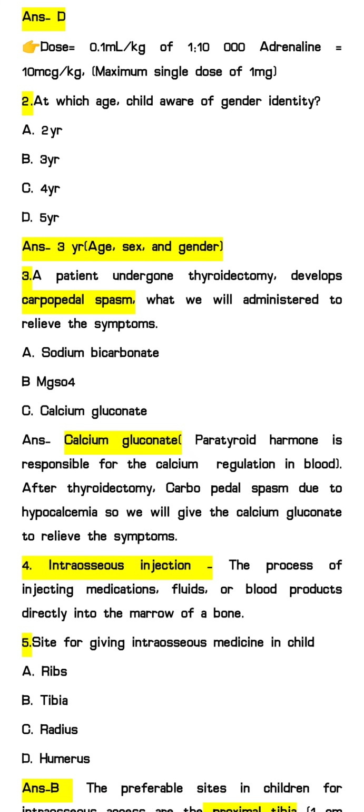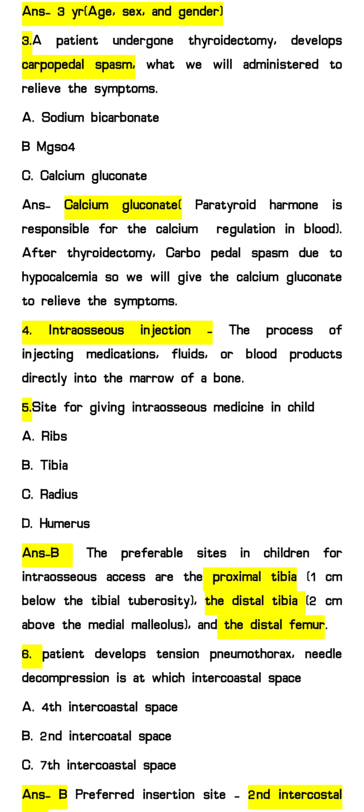Answer will be C. Okay, next question, fourth question: intraosseous injection. Let's see what is intraosseous injection. It is the process of injecting medications, fluids or blood products directly into the marrow of the bone. So whatever we are administering directly into the bone marrow, that route is called intraosseous.